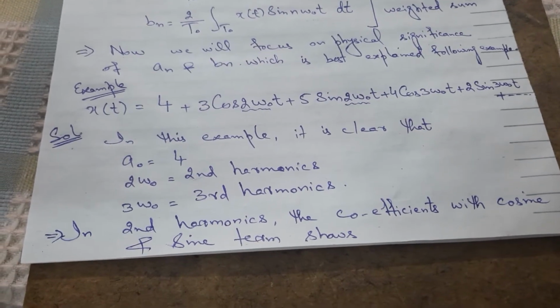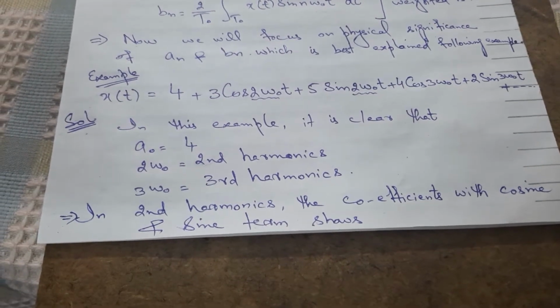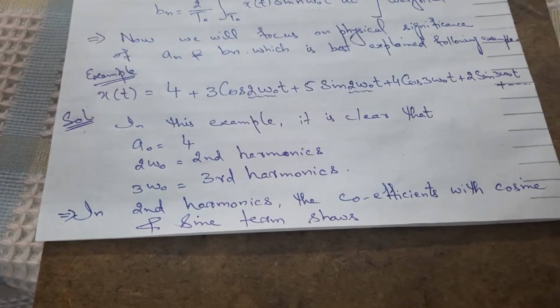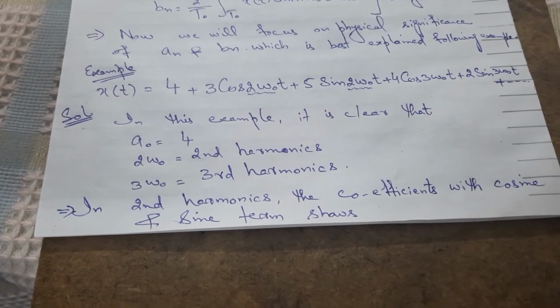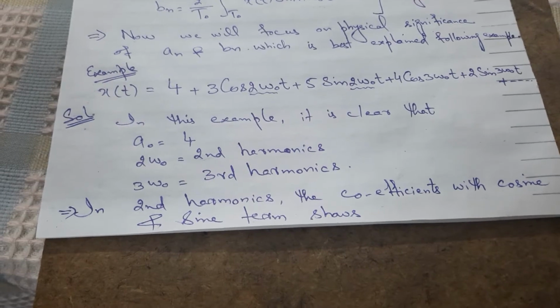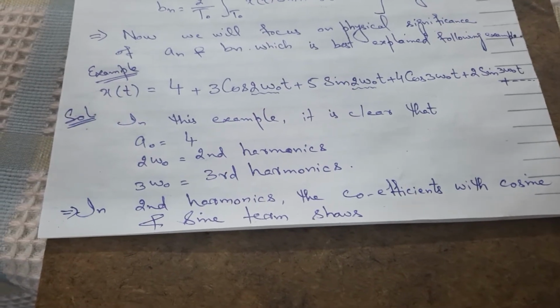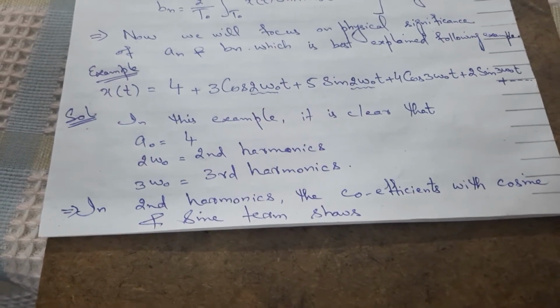Solution: in this example, it is clear that a naught is equal to 4, which is the average value or DC value. 2 omega naught is the second harmonic, and 3 omega naught is the third harmonic.